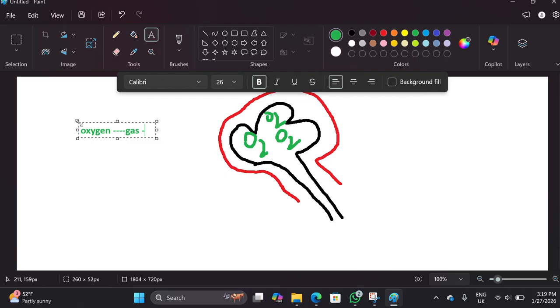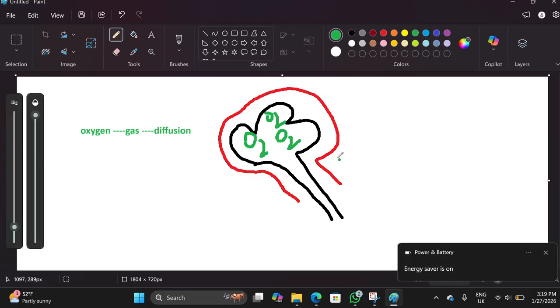The most efficient way for a gas to travel is diffusion. So it will diffuse into the pores, then go into the blood capillaries. Here it will diffuse and reach the blood capillaries.